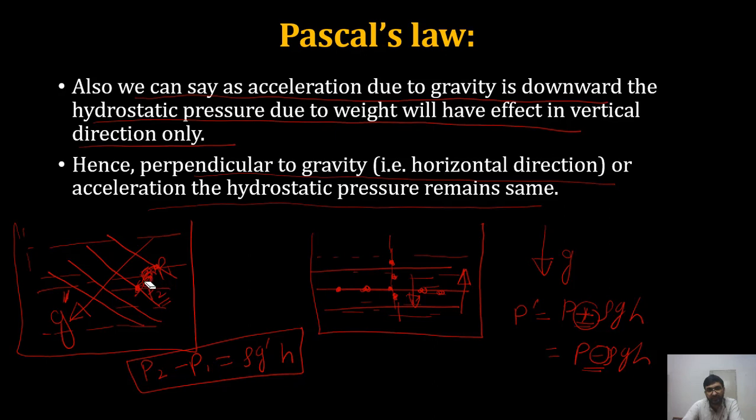This weight will create additional pressure. So P2 equals P1 plus rho g dash into the height difference between P1 and P2, that is H. So P2 minus P1 equals rho g dash into H. This is a very important concept. You can expect questions from this anytime.